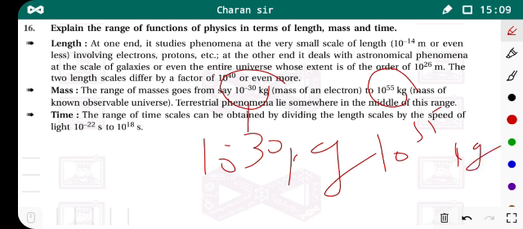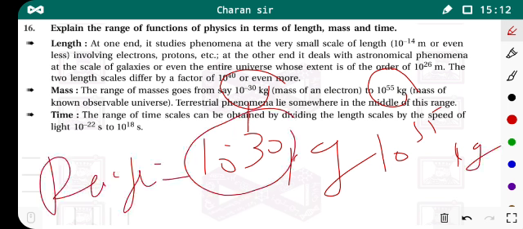Okay, so what is the range of mass? That is 10 to minus 13 kg to 10 to 55 kilograms. So by using physics, you can study the phenomena whose mass range lies between 10 to minus 13 kg to 10 to 55 kg.